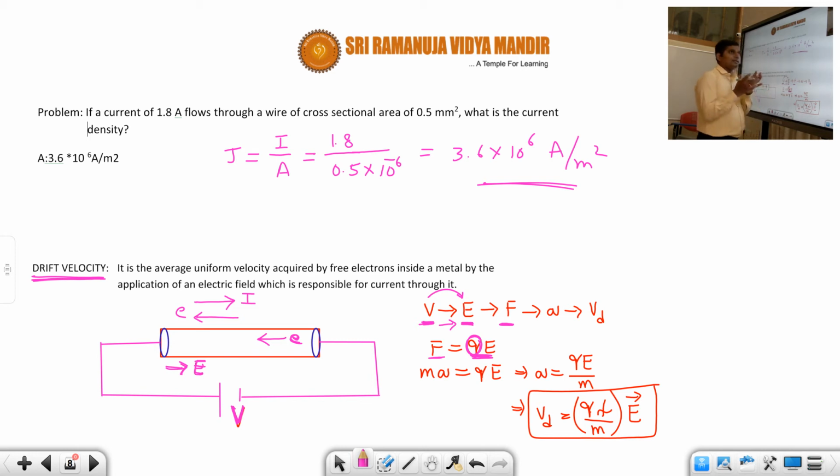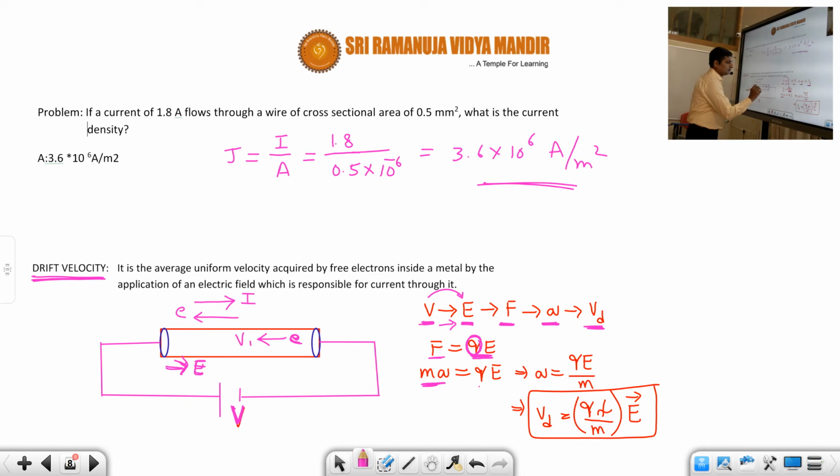Okay, electric field, basically it is nothing but like gravitational field. In a gravitational field, suppose let's say if you place an object of mass m, then it will experience force. Correct or not? Same way in an electric field E, if a charge Q is placed, it will experience force. Okay, so force F equal to QE, and since it is negative charge, it will experience force in the opposite direction of electric field E. So therefore, because of this force, we know acceleration will be there by Newton's law. We know F is equal to ma. Okay, so because of this force, there will be acceleration, and whenever an object has acceleration, it must have some velocity. That velocity is called as drift velocity.